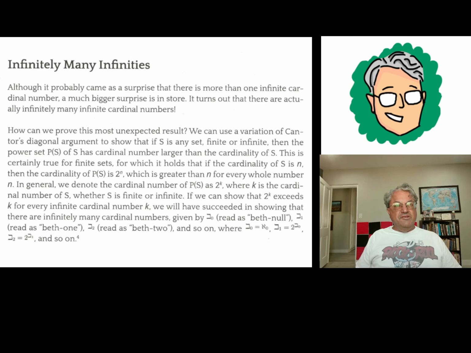How about just the singleton 1? If you have the set whose only element is the number 1, then I think you can see in that case there are actually 2 subsets. You always have the empty set. The empty set is always a subset of every set. And in this case, you can have the set itself, the set 1. That's the set we started with. So now we have 2 sets in the power set. So 2 to the first power is 2.